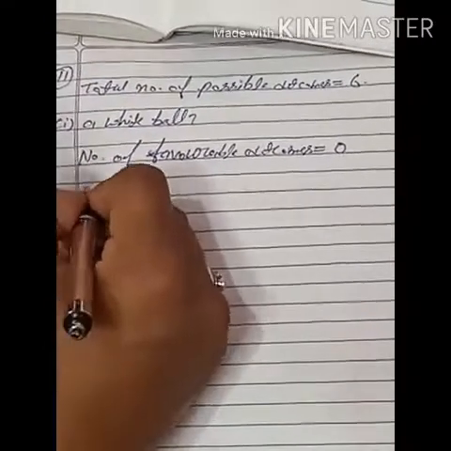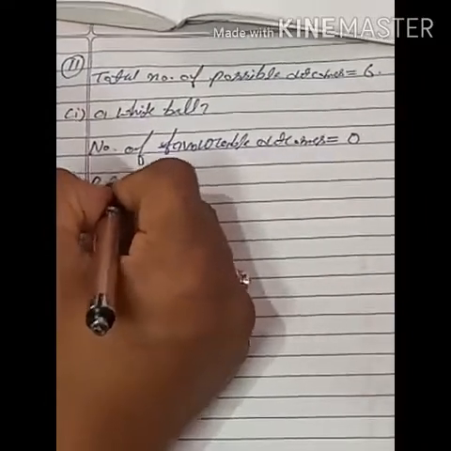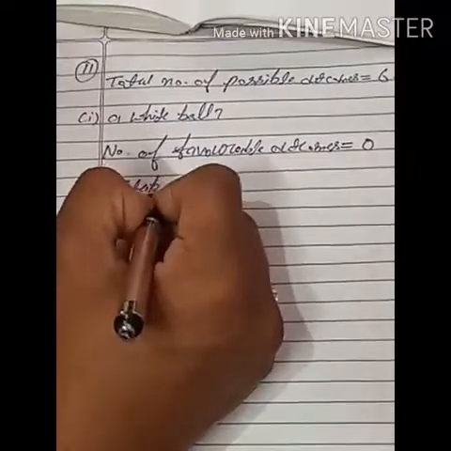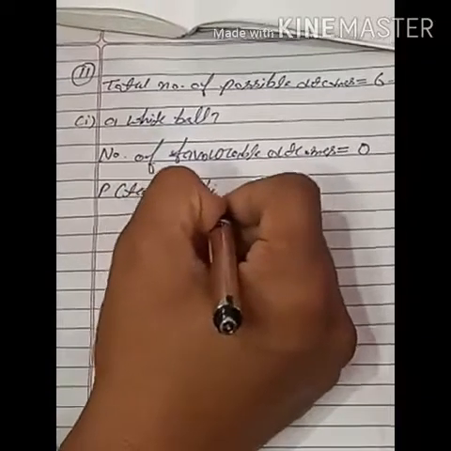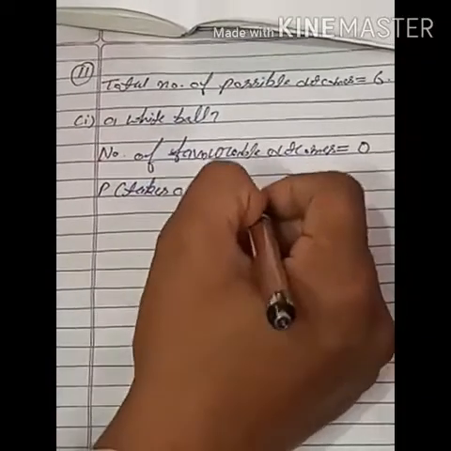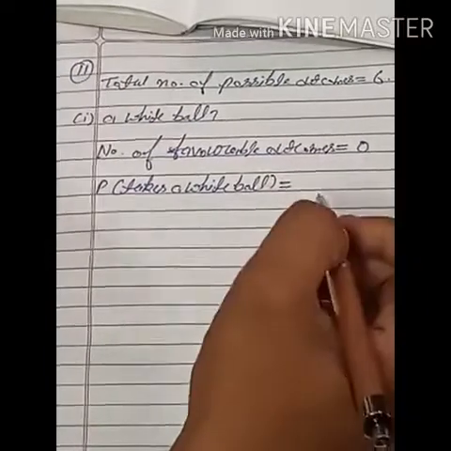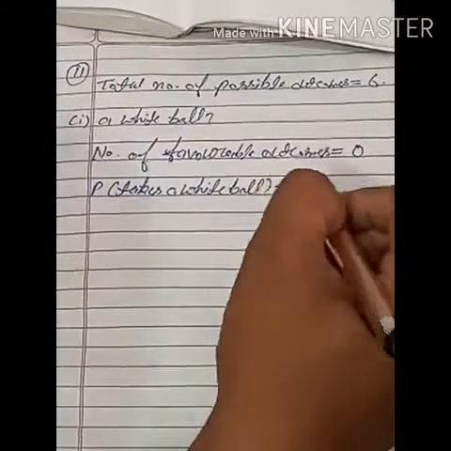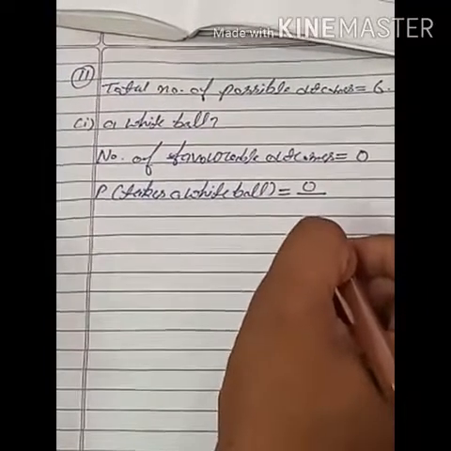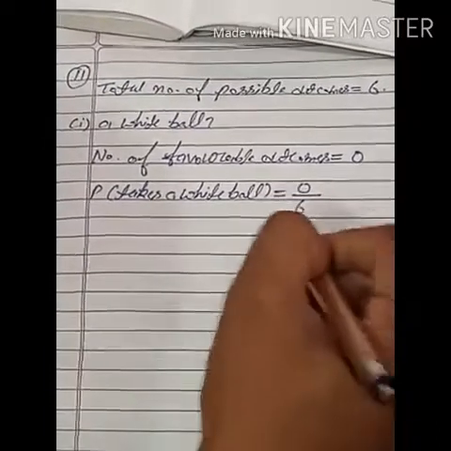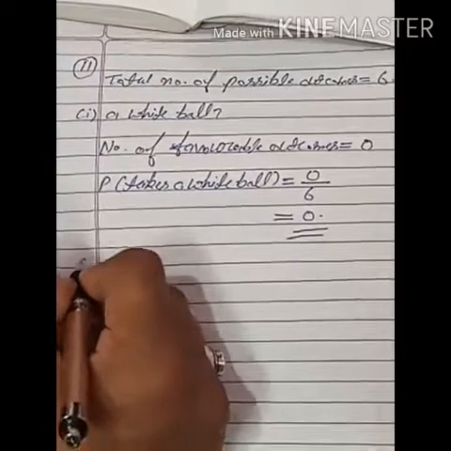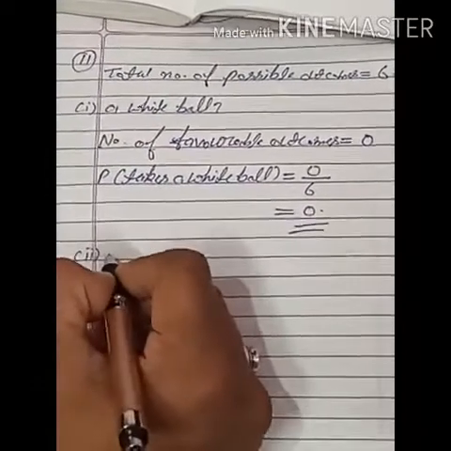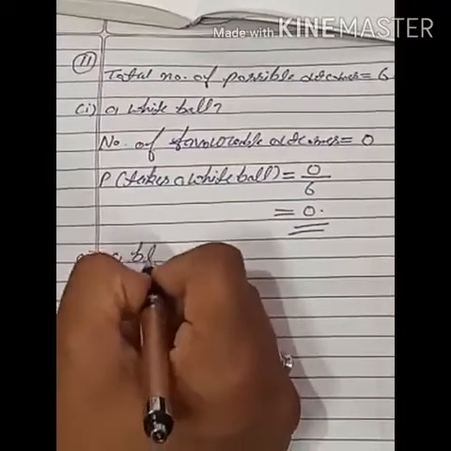Then P of taking a white ball is equal to number of favorable outcomes, that is 0, upon total number of outcomes 6. So it means probability is 0. Now second part, a black ball.